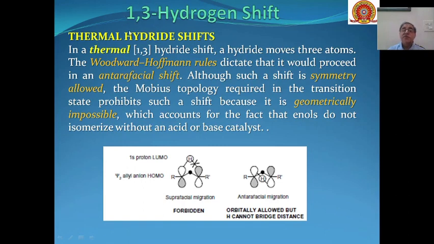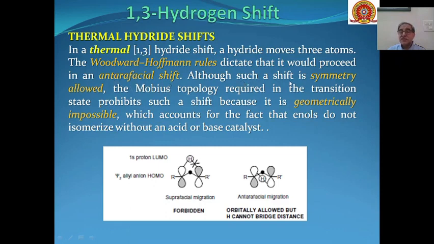Then the types of sigmatropic rearrangements. First category is the 1,3 hydrogen shift, and the 1,3 hydrogen shift can take place through a thermal hydride shift. So in the thermal 1,3 hydride shift, a hydride moves 3 atoms, and as per Woodward-Hoffmann rules it will proceed with an antarafacial shift.